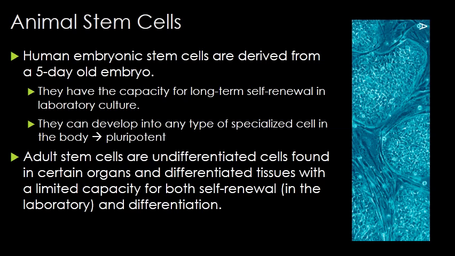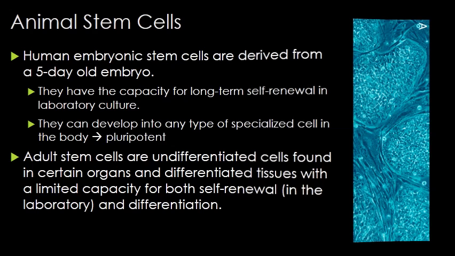Adult stem cells are undifferentiated cells found in certain organs and differentiated tissues. So they are somatic stem cells. They maintain and repair the tissue in which they are found. But please don't think that they only occur in adults, they also occur in children as well.